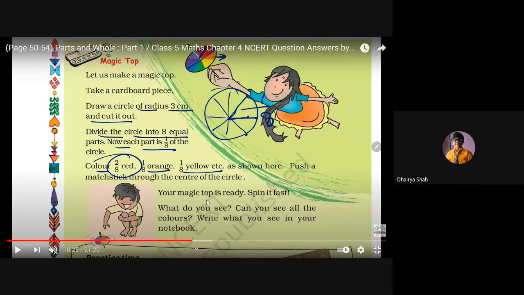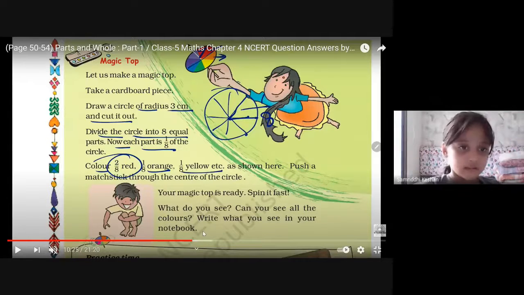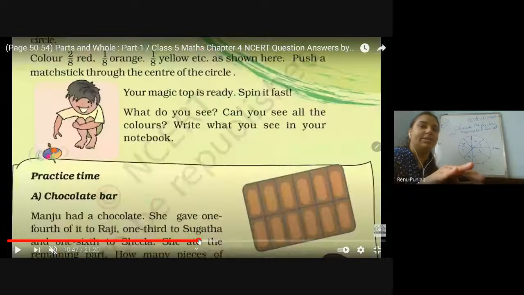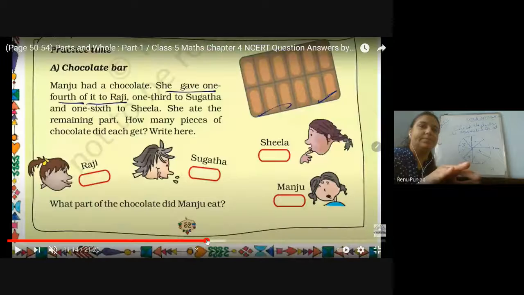Ma'am, rainbow color. Try this. We will discuss tomorrow. Try this, okay? And all colors. Try this practically. We will discuss tomorrow. Now, come to the next question.